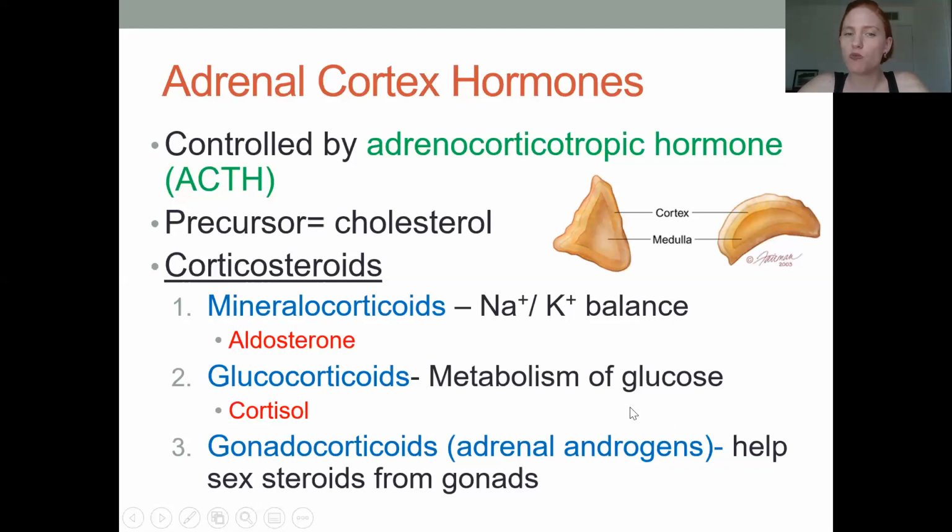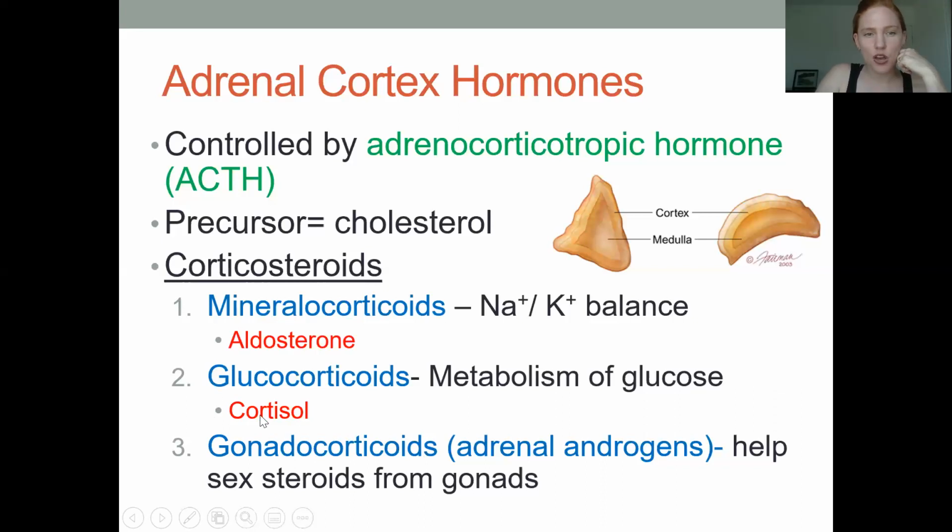Those are responsible for helping to metabolize glucose, so they work by increasing glucose levels in the blood. That's cortisol, which is related to the stress response, so we'll come to that in a minute. And then we have gonadocorticoids, and again, those are just going to be related to helping out the actions of the sex steroids.